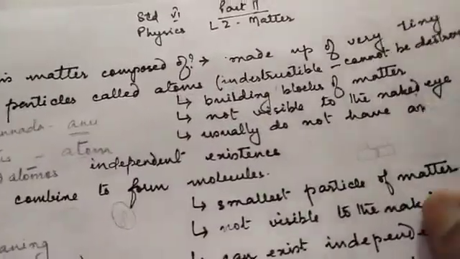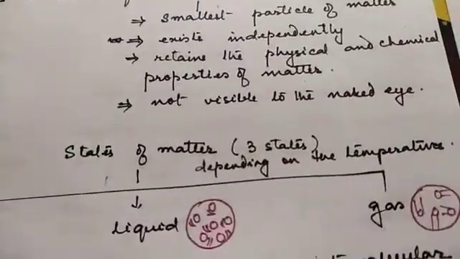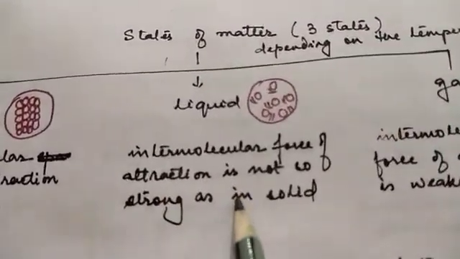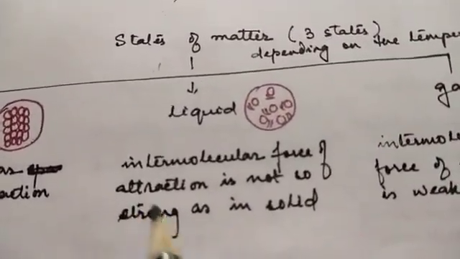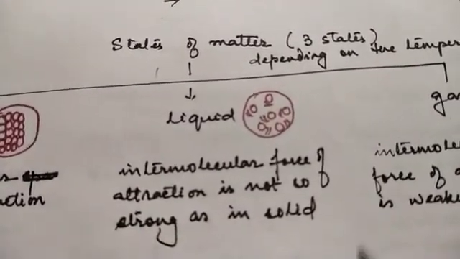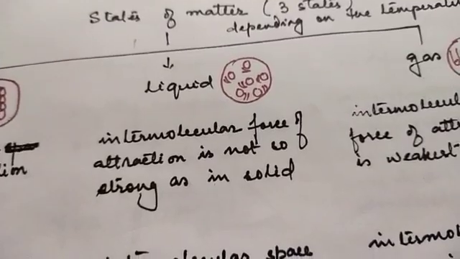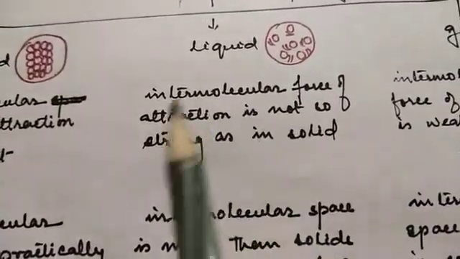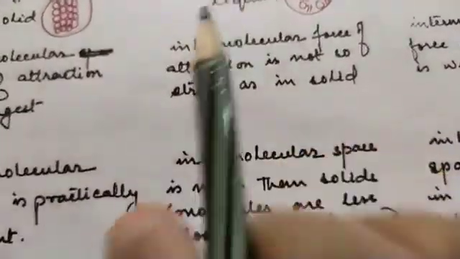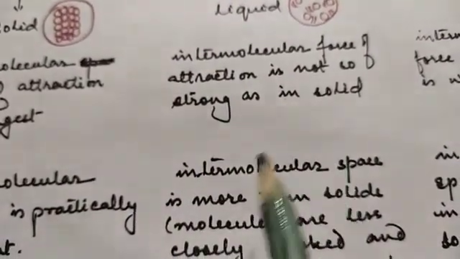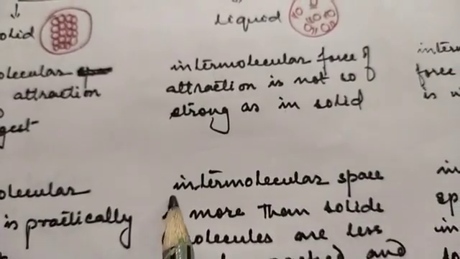All things are made up of molecules. So the 3 states of matter arise due to the differences in the arrangement of the molecules of matter. The state of matter depends on the intermolecular force of attraction and the intermolecular space between the molecules.